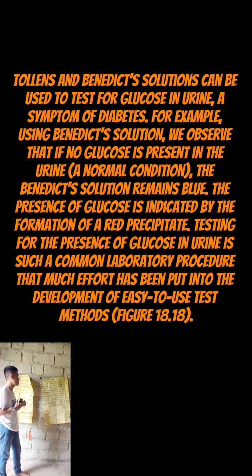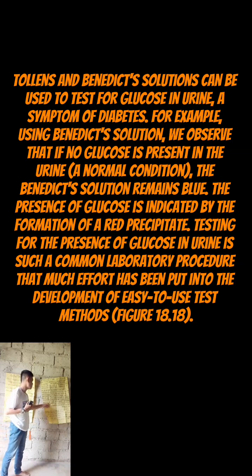Tollens and Benedict solutions can be used to test for glucose in urine as a symptom of diabetes. For example, using Benedict solution, if no glucose is present in the urine, which is a normal condition, the Benedict solution remains blue. The presence of glucose is indicated by the formation of an orange precipitate.